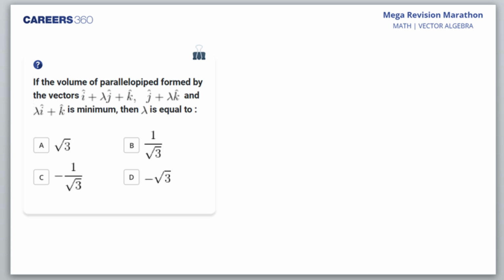For lambda is equal to 2, Gyanvi, that's what you're saying. We get 5 by 6. Yeah, you're right. That's why I took, actually, one by one you'll have to take. 5 by 6 is none of the answers. That's why. You're right, Smriti. So the next question: the volume of a parallelepiped formed by the vectors i cap plus lambda j cap plus k cap, j plus lambda k cap, and lambda i cap plus k is minimum. Then lambda is equal to what? When it is minimum, what is it equal to? That's what we have to answer.